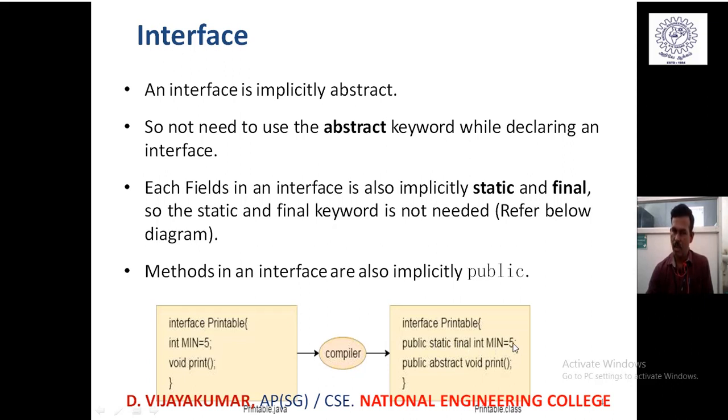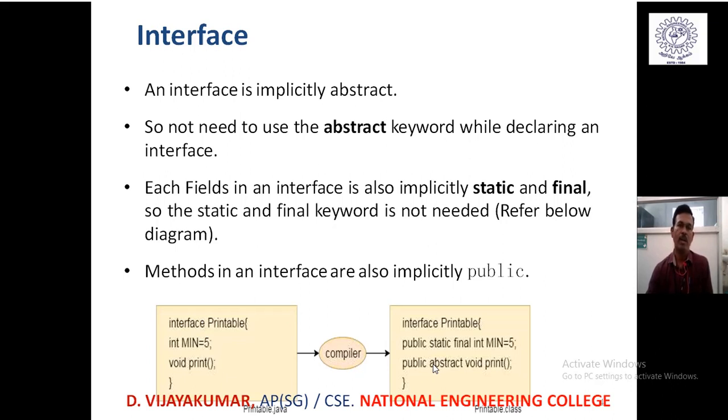So these signatures are automatically embedded during the compilation of an interface, as well as the method declaration void print, attached with public as well as abstract. So the definition of that method in a class explicitly requires public. We have to keep that in mind whenever we implement the methods defined inside interfaces in concrete classes.